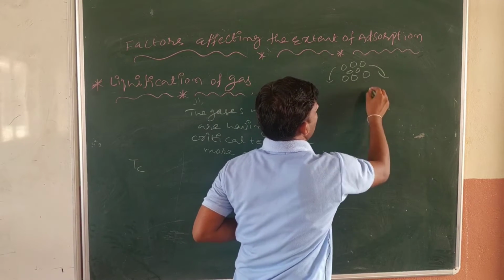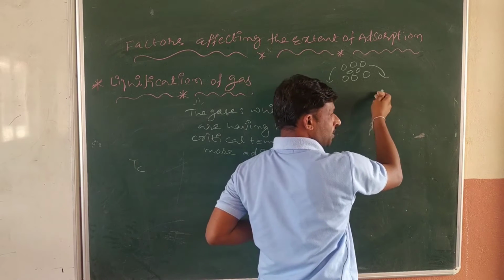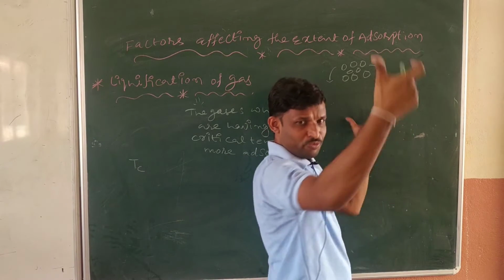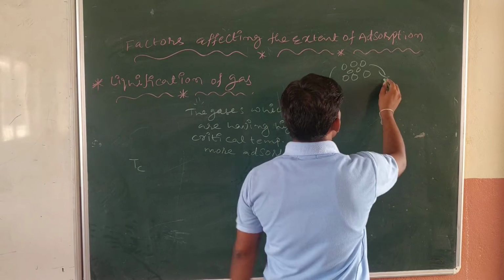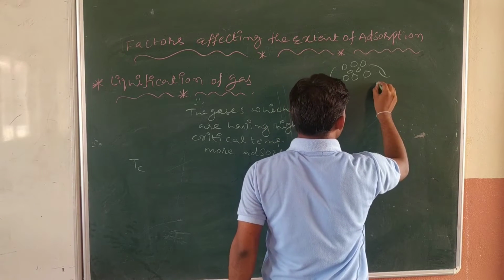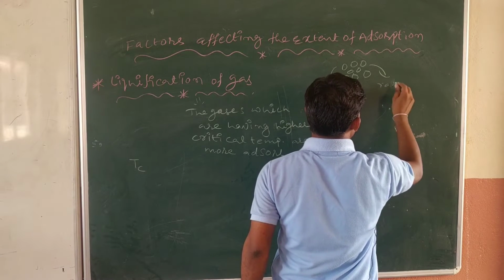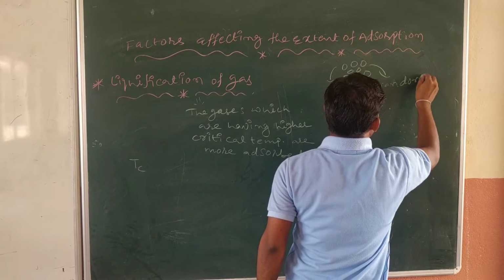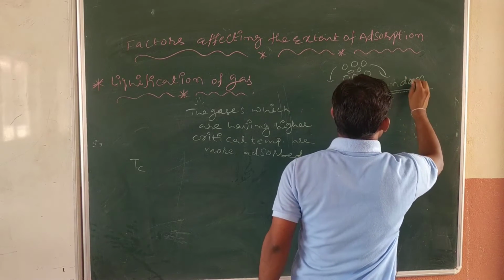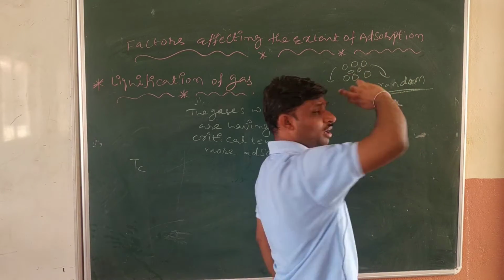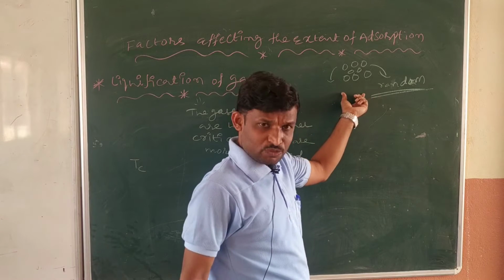What is there in gaseous molecules, sir? More randomness, because gaseous molecules are very freely moving. Am I right or not? Here they are of random nature. The attraction forces in gas molecules are very less.